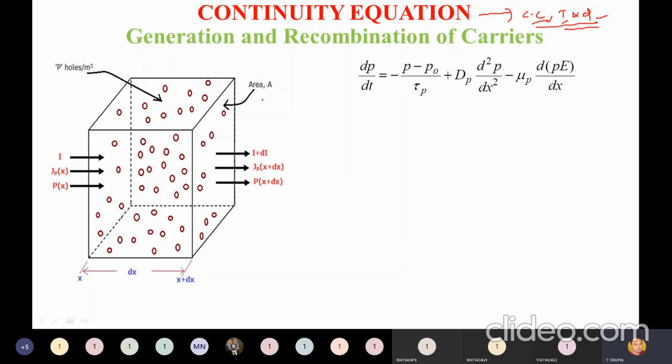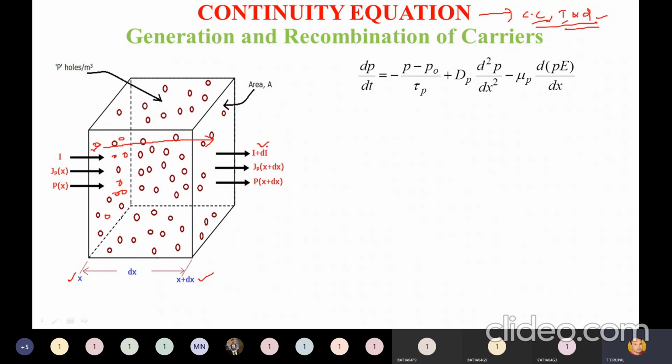Right? You can see here, I am taking a specimen with respect to holes. Maximum number of holes are present in the specimen. So what happens is, if a hole is traveling from this point to this point, it is traveling a distance dx. Suppose this is x distance and it is traveling the dx distance, it will reach x plus dx distance here. Likewise, a current I is taken here.